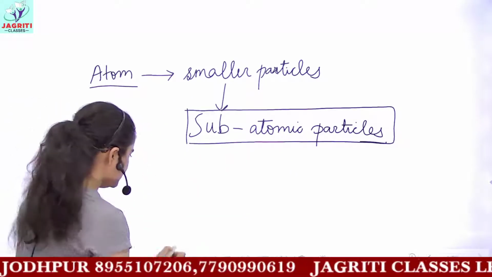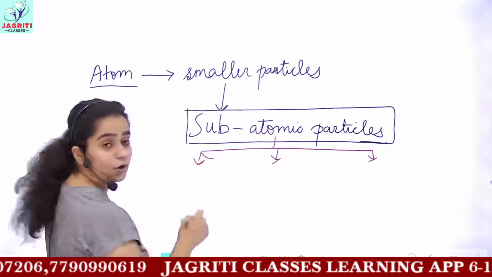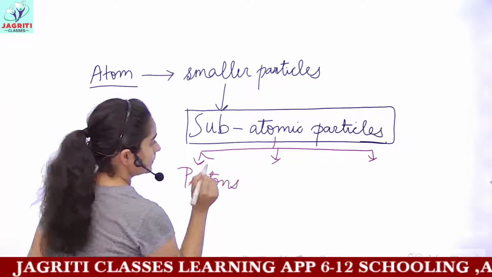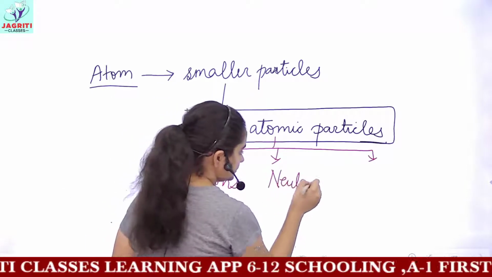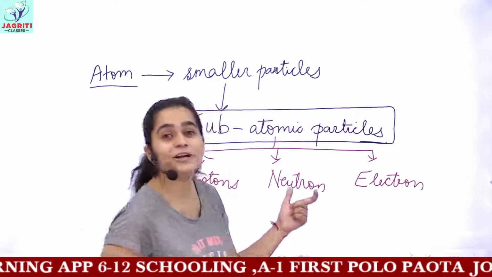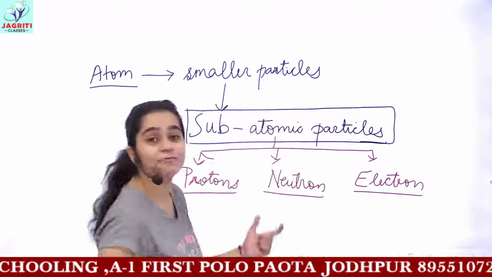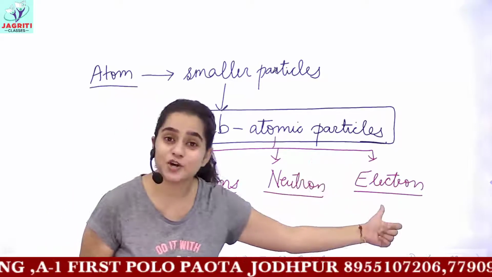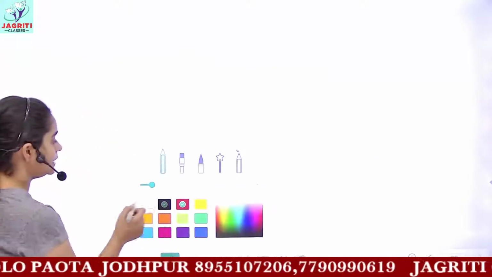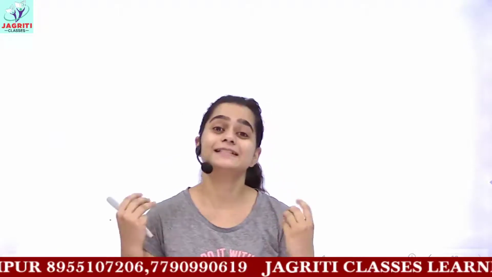For a brief idea, these subatomic particles are of 3 kinds: protons, then neutrons, and then electrons. So we have 3 subatomic particles present inside the atoms, referred to as protons, neutrons and electrons. We'll see their properties in detail in the next section. Let's start the properties of subatomic particles, and then we'll see how these subatomic particles were discovered.